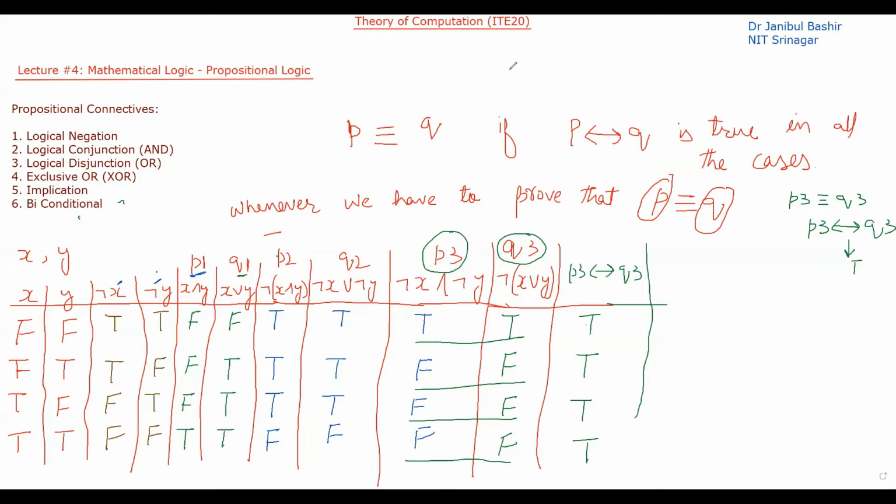Likewise, you can see that in these two cases, P2 and Q2, they also have the same truth values. So that means P2 and Q2 are also equivalent. What does that mean? What is P2? Not of x and y. So not of x and y is equivalent to not of x or not of y.